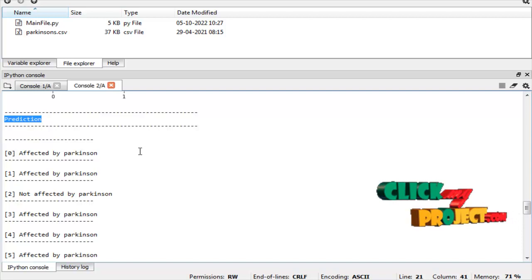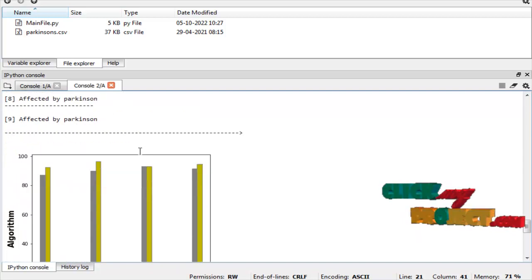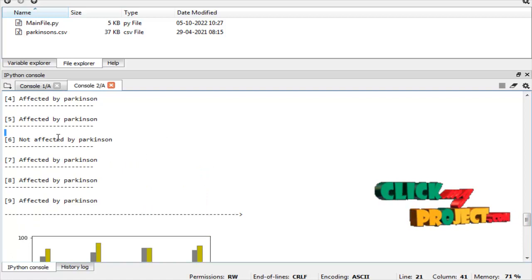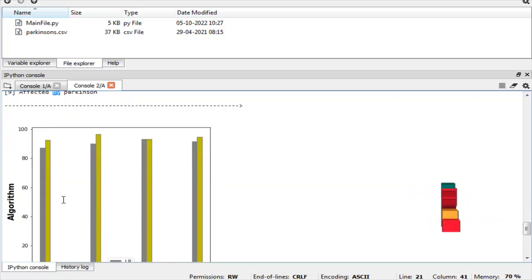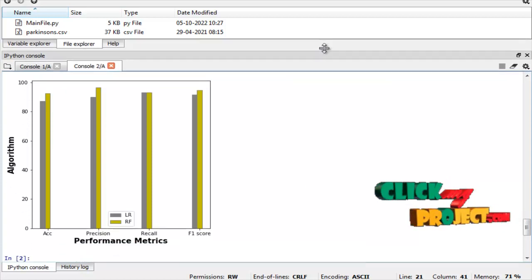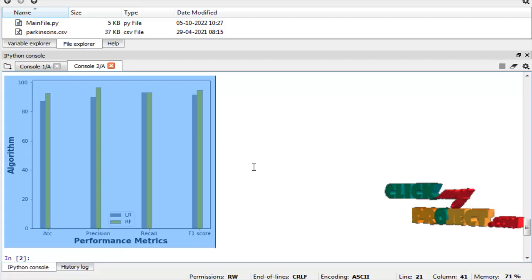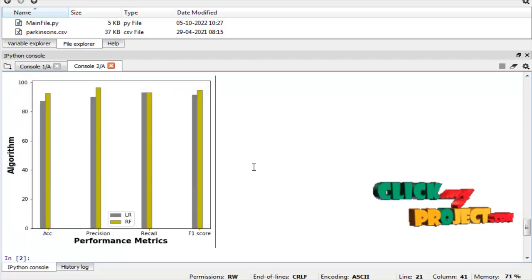Then prediction. Here we can predict whether the person is affected by Parkinson's or not affected by Parkinson's based on symptoms. So here we take the test data. So not affected, then affected, like that. Then the comparison graph. This is the comparison graph. Thank you.